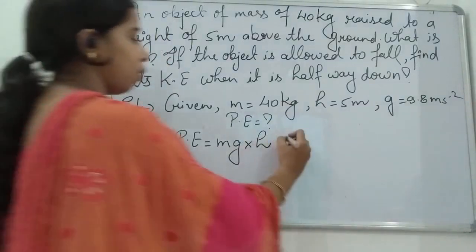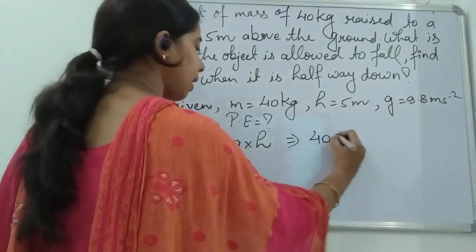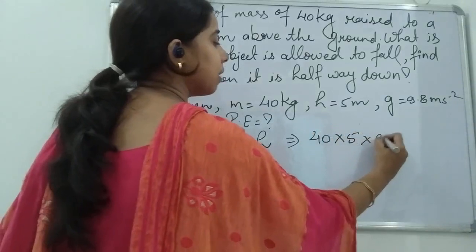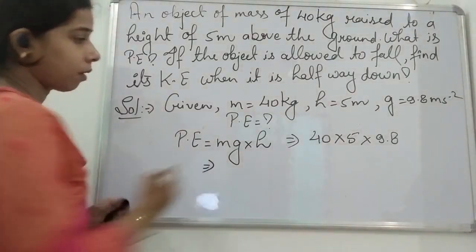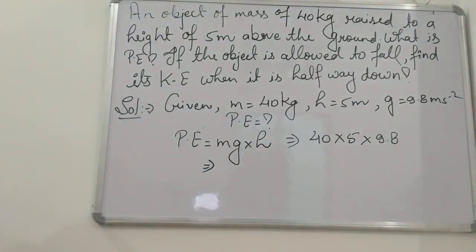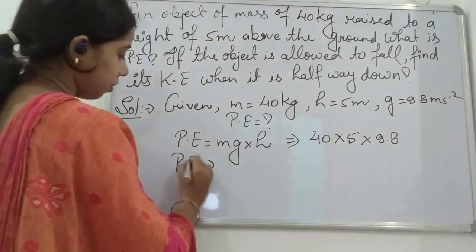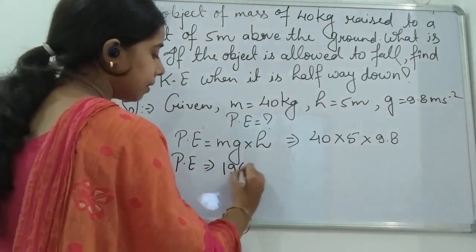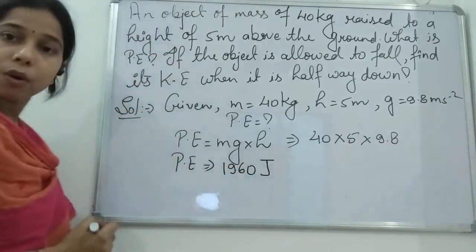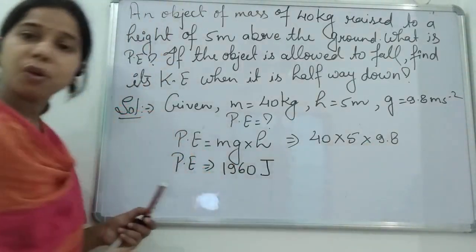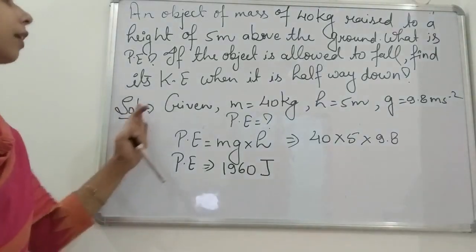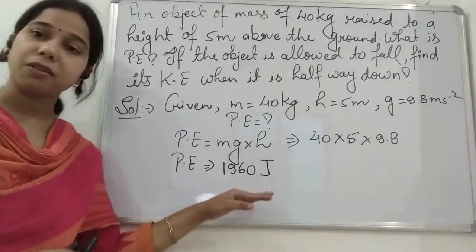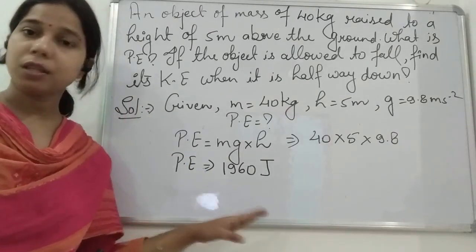Right? So what is the mass here? That is 40. Height is given, that is 5. Acceleration due to gravity is given here, 9.8. When we multiply all this, we get the value of the potential energy equal to 1960 joule. Okay students, when you multiply all three, you will get 1960 joule. So the first part: the potential energy will be 1960 joule.